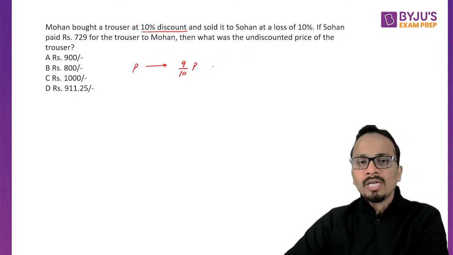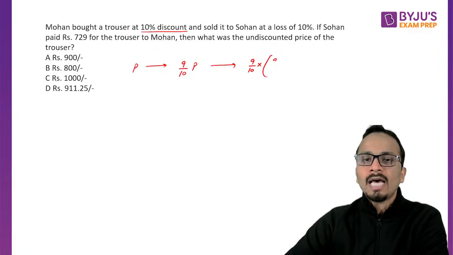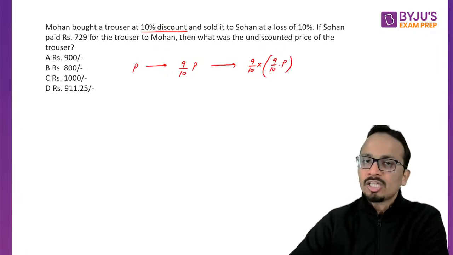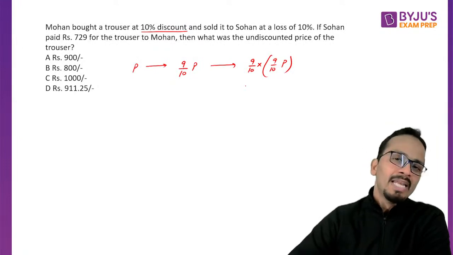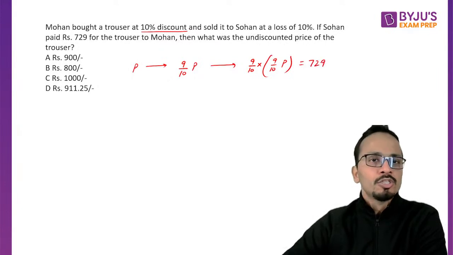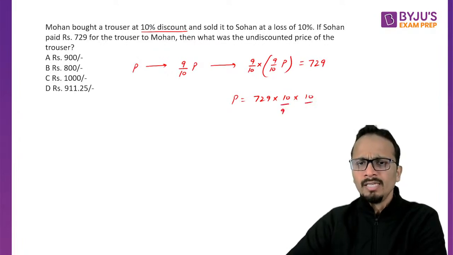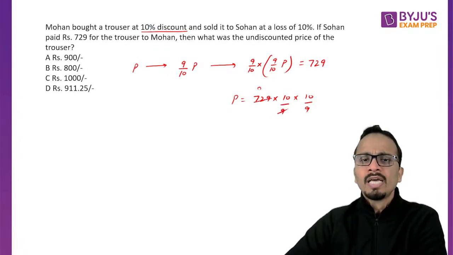And then sold it to Sohan at another 10% less. So Sohan has bought it for 9 by 10 into 9 by 10 of P. So reduction of 10% means the value will be 9 by 10 of the original value. And this is the money, 729, paid by Sohan. Okay, so we will find the value of P. So the value of P will be 729 into 10 into 10 upon 9 and upon 9. Now 9 and 729, 81 ho jayega. Then again it is 9. So the value of P will come out to be 900.